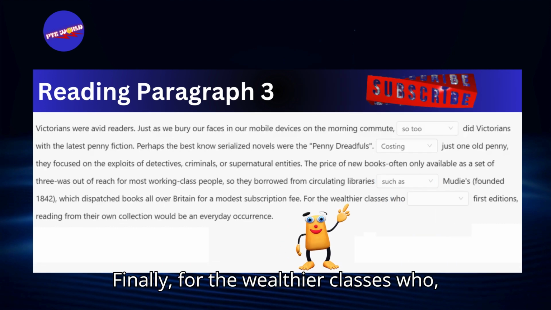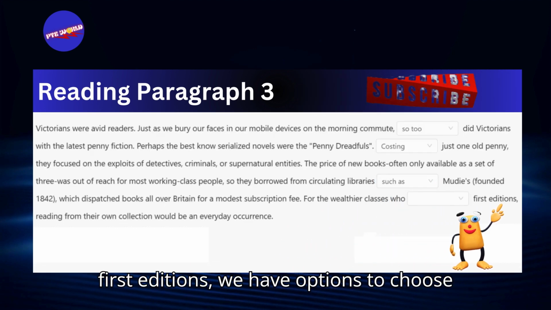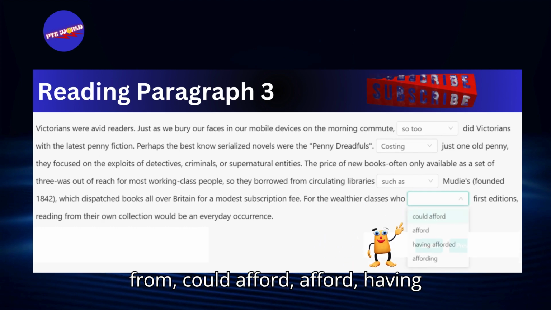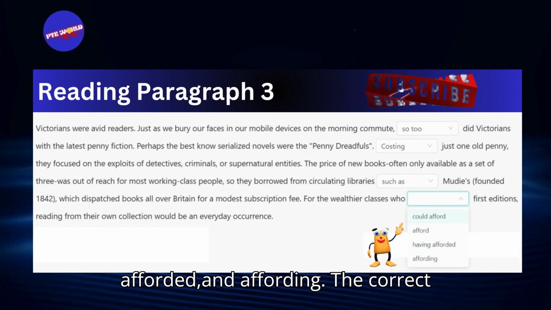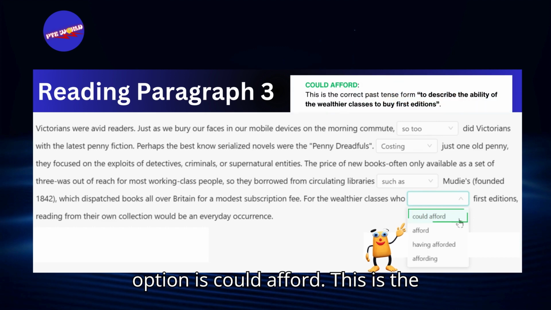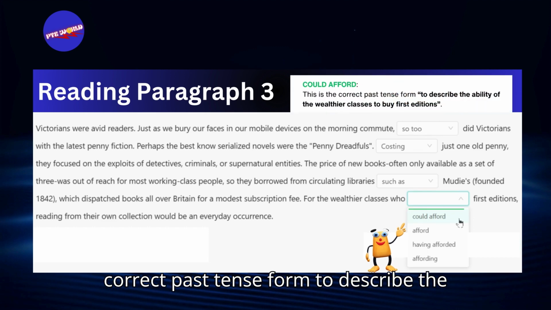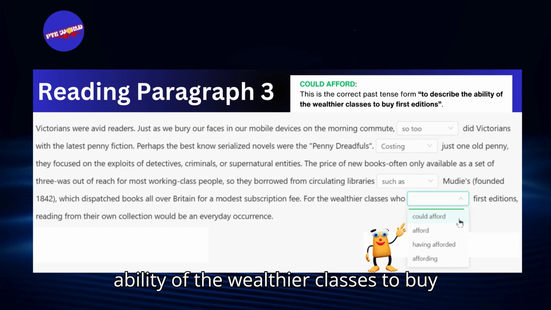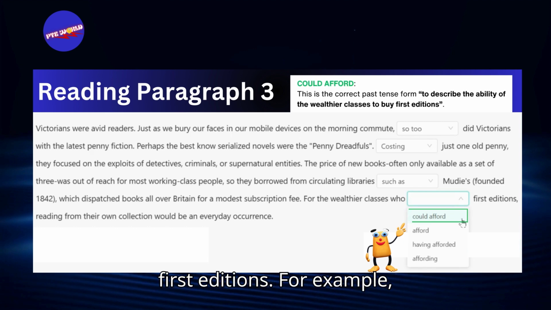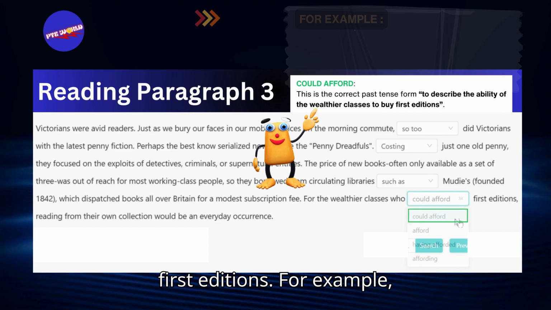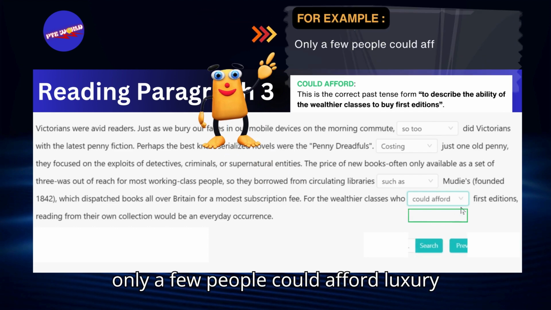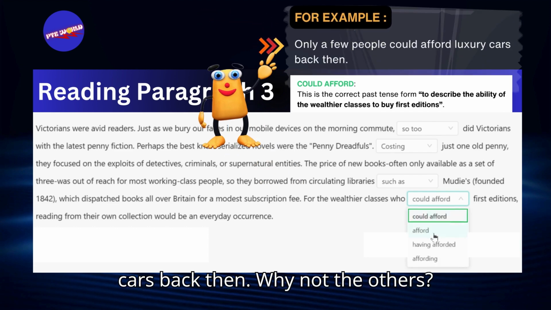Finally, for the wealthier classes who, first editions, we have options to choose from: could afford, having afforded, and affording. The correct option is could afford. This is the correct past tense form to describe the ability of the wealthier classes to buy first editions. For example, only a few people could afford luxury cars back then.